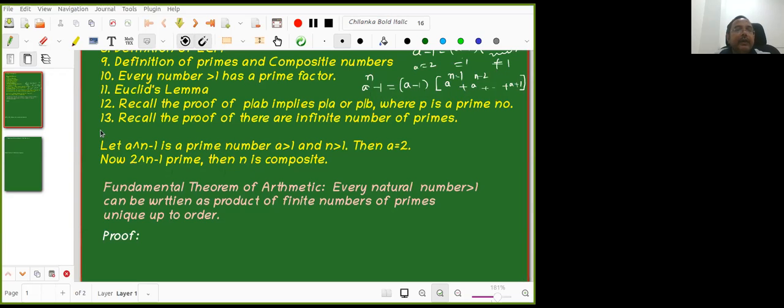Oh, I made a mistake. N has to be prime. Not composite. In the composite case, it is going to be composite. That is what I want to claim. So here, n is a prime number. Okay. So if 2 power n minus 1 is a prime number, then I have to prove that